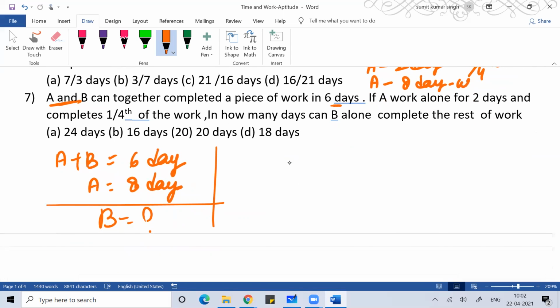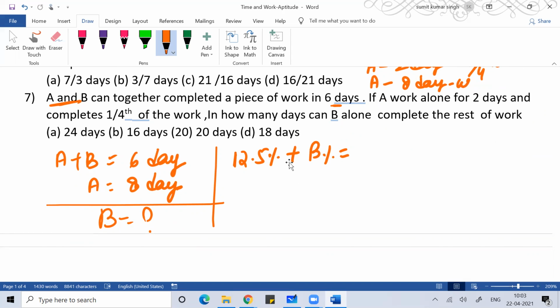Either you can talk in terms of percentage. A in one day will do how much percent of work? 12.5%. A can complete the work in 8 days, so every day A will do 12.5% of work. B in one day will do how much percentage, that we want to find.